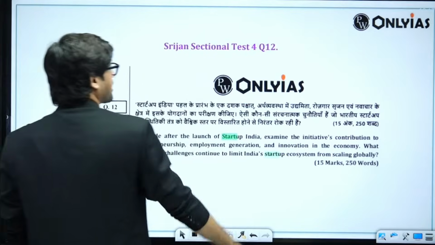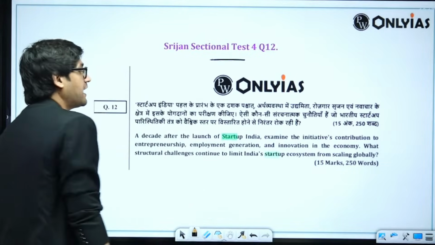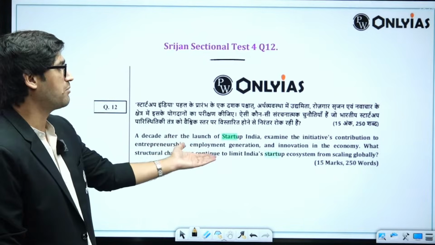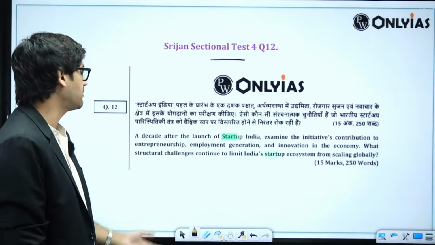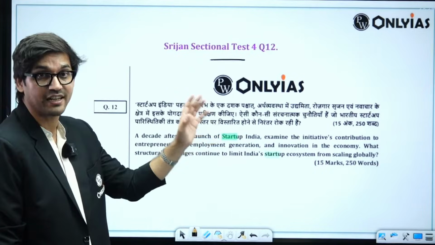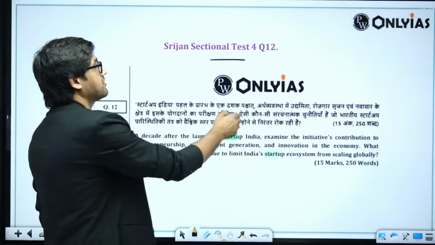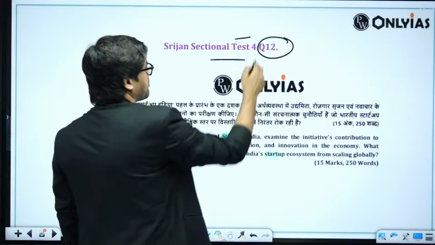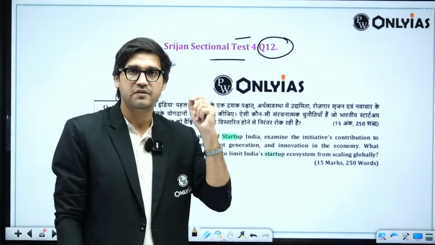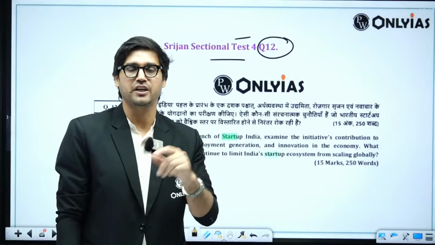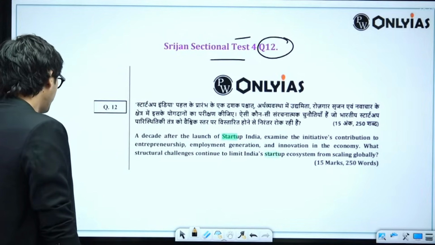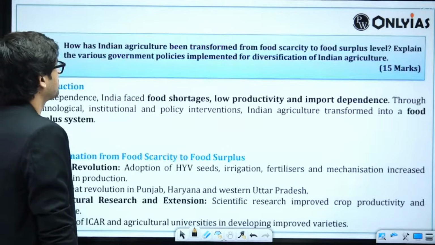In our SRIJAN sectional tests, a decade after the launch of Startup India, examine the initiative's contribution to entrepreneurship, employment generation, and innovation in the economy. What structural challenges continue to limit India's startup ecosystem from scaling globally? We have asked this question, test number 4, question number 12. So if you have attempted this test, there is a good chance that you have some points ready-made that you can throw into your answer and finish it off quickly. Then we'll move to the next question.